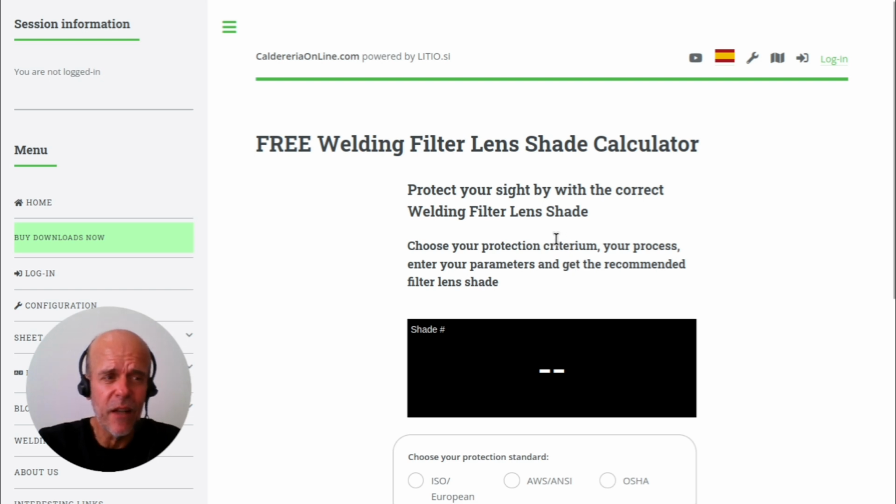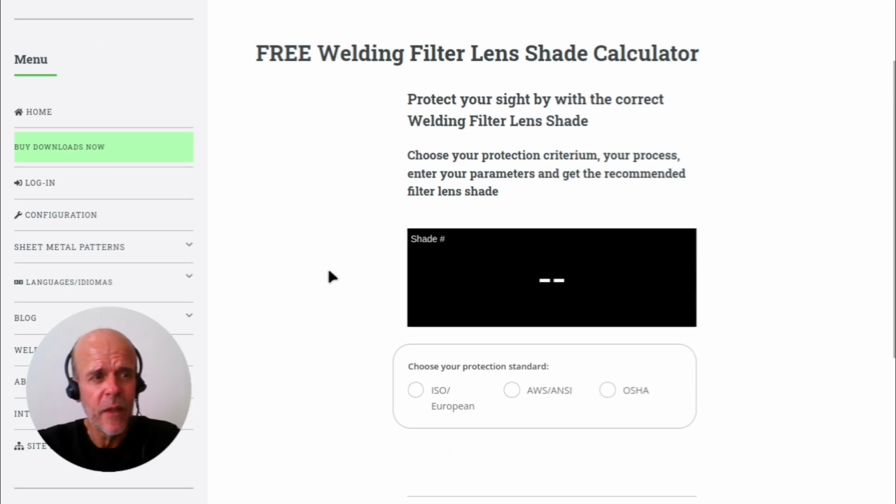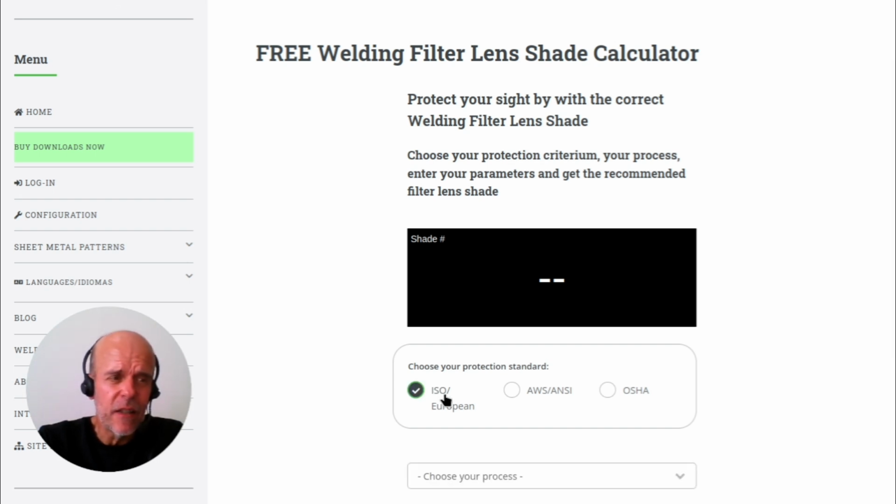First, you select the standard approach you want to follow. You can choose between European standard recommendation, that is ISO 19734, OSHA minimum protective shade number, or ANSI AWS shade number recommendations, depending on your preferences. Note that ANSI AWS filter recommendations are tighter than OSHA requirements.